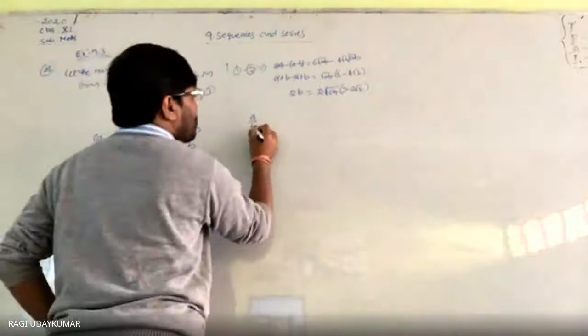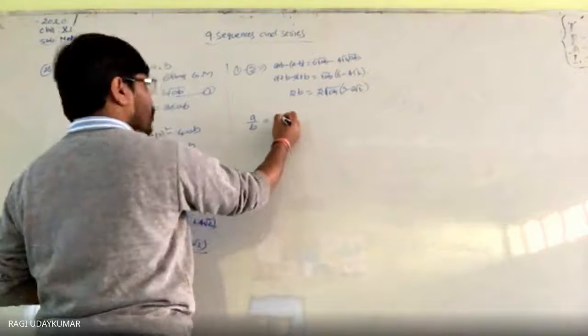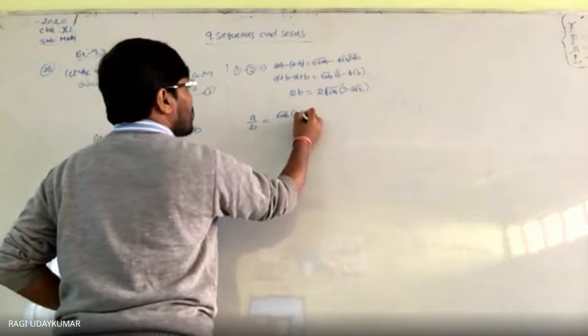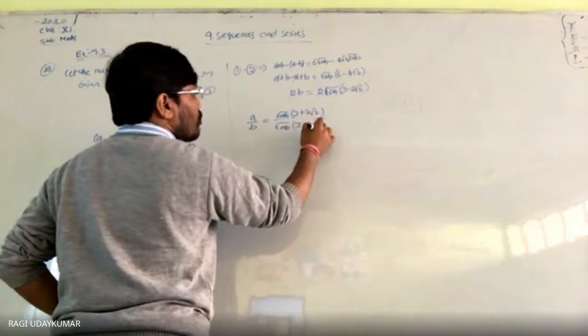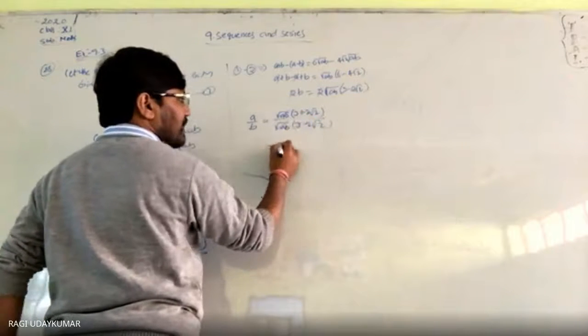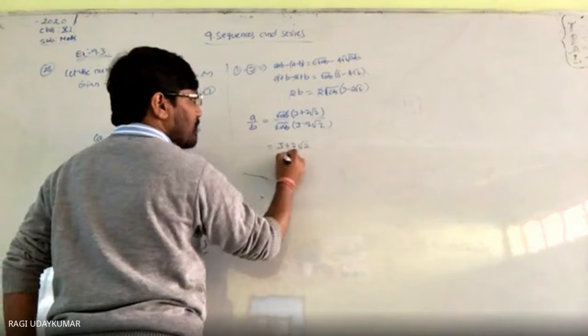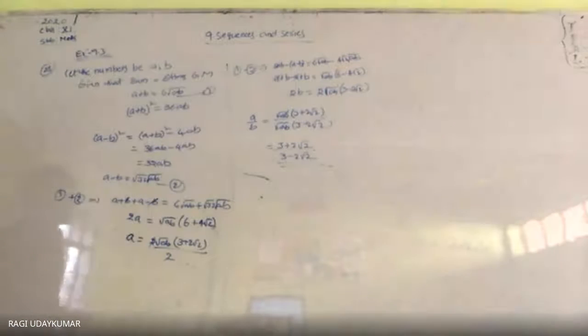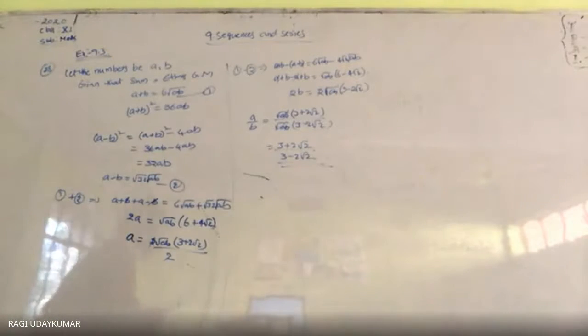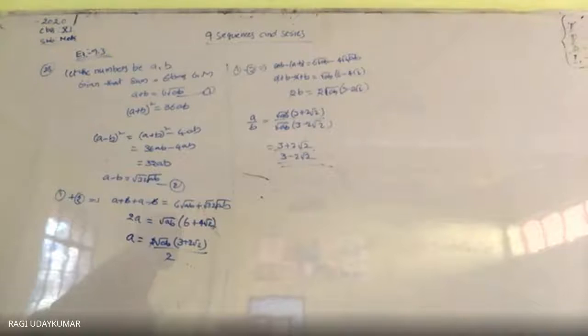So a by b is equals to root ab into 3 plus 2 root 2 by root ab into 3 minus 2 root 2. So root ab root ab will get cancelled. So the ratio of the two terms will be equals to 3 plus 2 root 2 by 3 minus 2 root 2. So this is what the question asks you to find out. समझ में आया? Yes, sir. It's not very difficult.